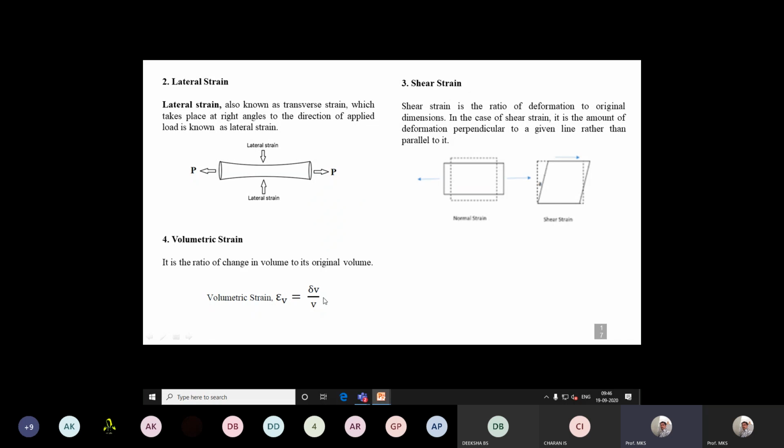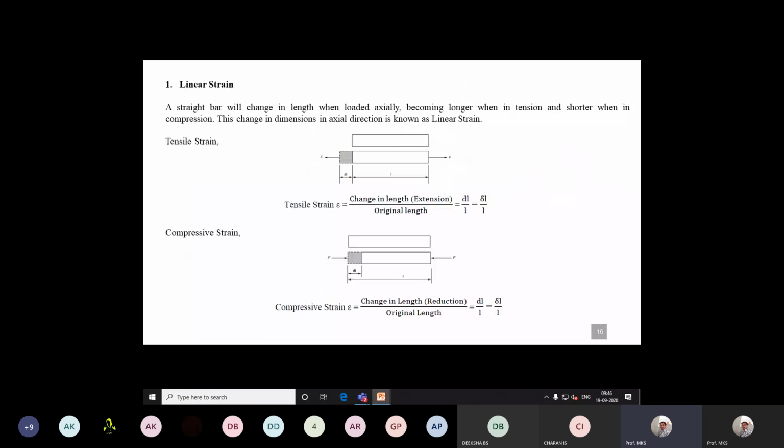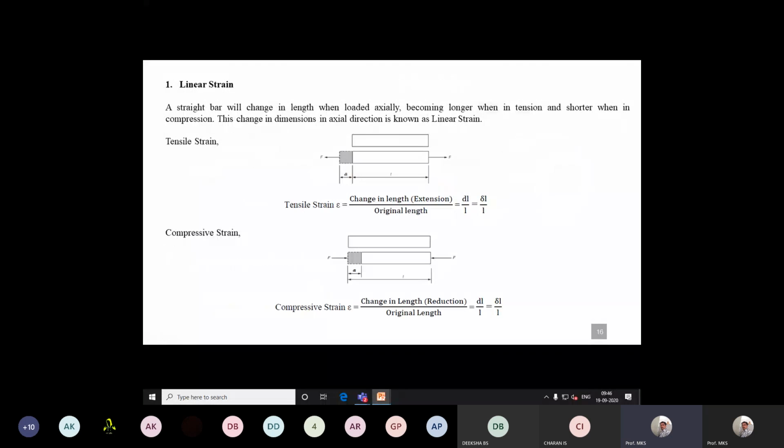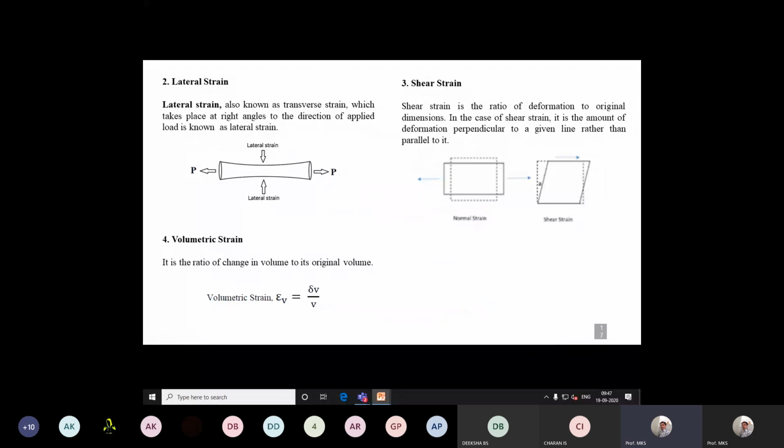We need this equation also, and the general equation for strain, to derive some of the equations. These are just basic definitions. It may be asked for 1 or 2 marks: define volumetric strain, define linear strain. You need to write with the equation. For the lateral strain, you will get one more expression there. I will explain this there.